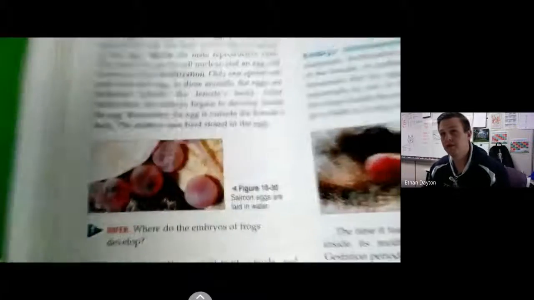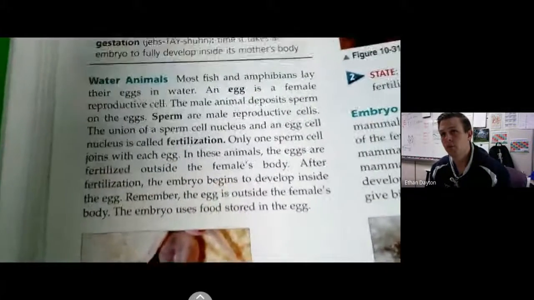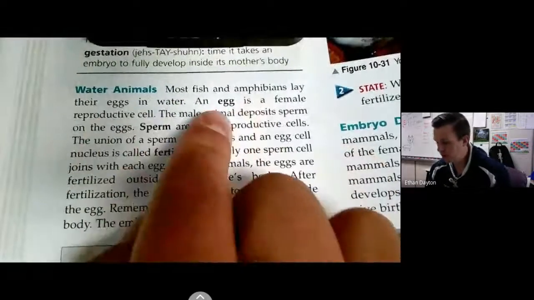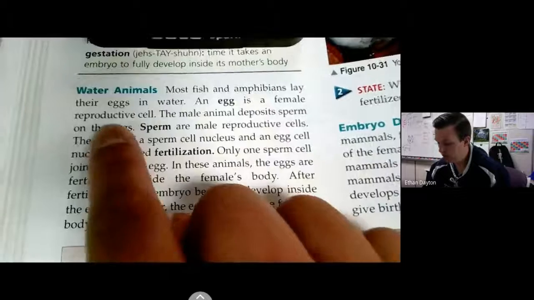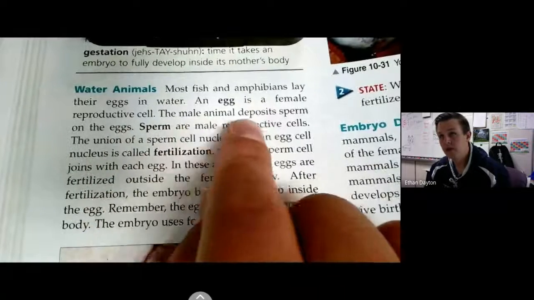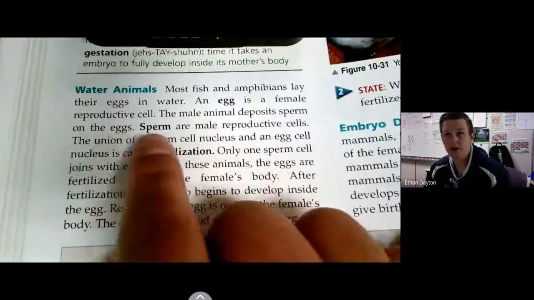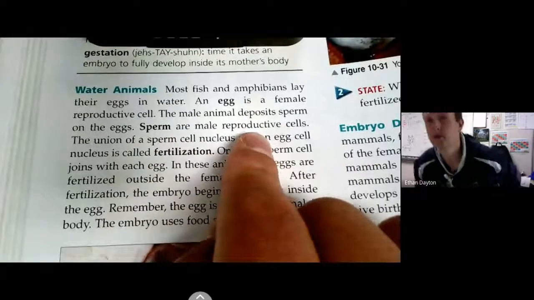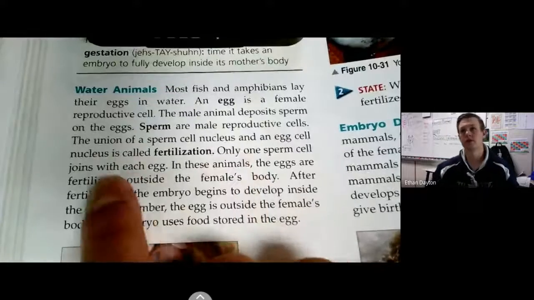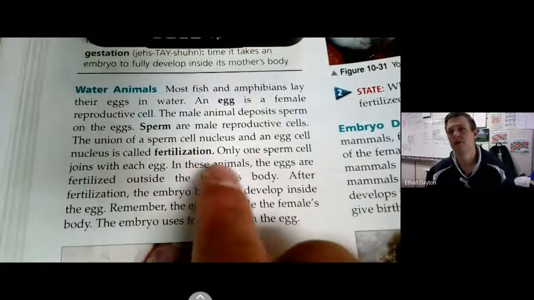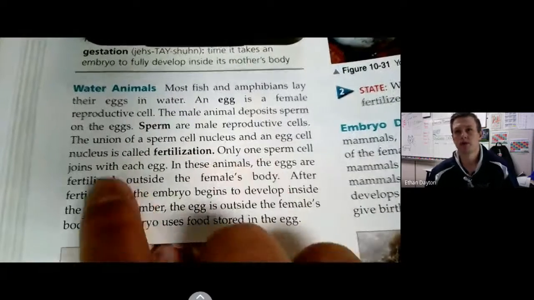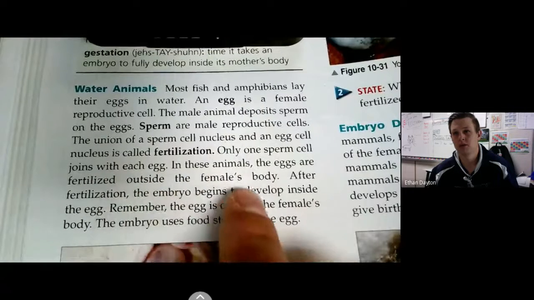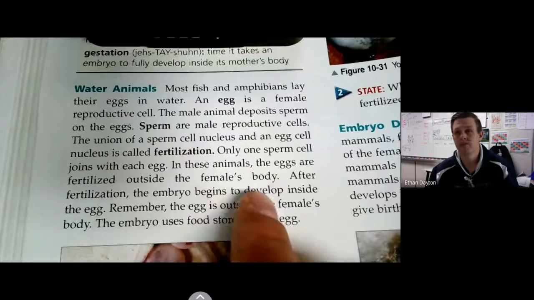So let's begin with the first section titled Water Animals. Most fish and amphibians lay their eggs in water. An egg is a female reproductive cell. The male animal deposits sperm on the eggs. Sperm are male reproductive cells. The union of a sperm cell nucleus and an egg cell nucleus is called fertilization. Only one sperm cell joins with each egg. In these animals, the eggs are fertilized outside the female's body.